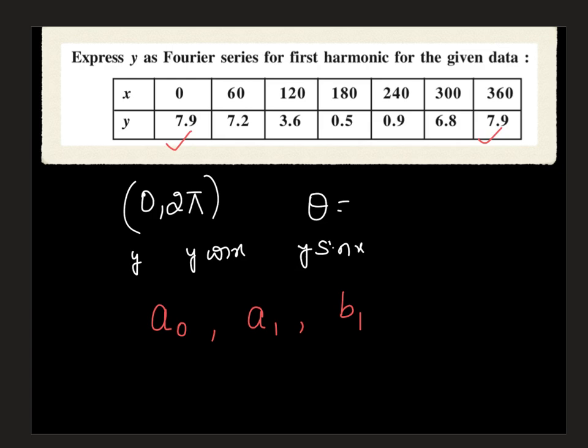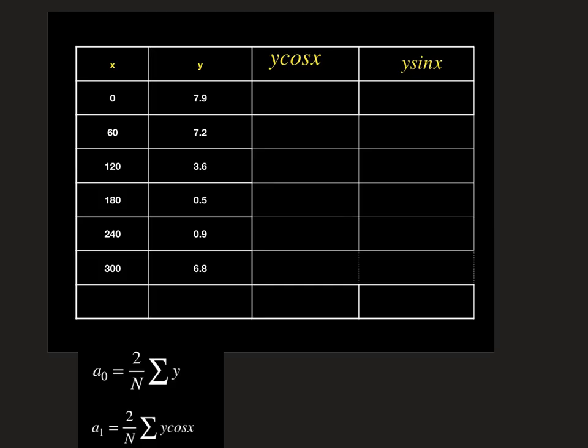So let's prepare the table now, and then we find a naught, a1, b1. We note the values column-wise, the given x and y. Here all x values are taken, and we are excluding 360, because for summation values we should exclude either the first one or the last one. For the corresponding x values, all y values are noted.